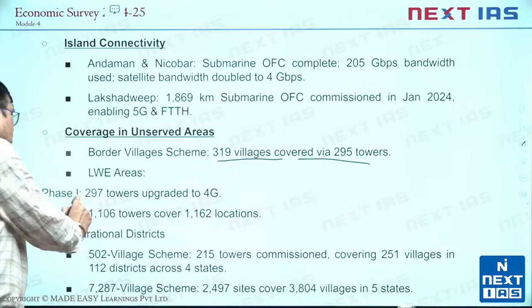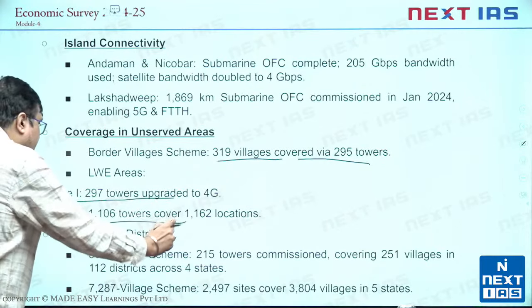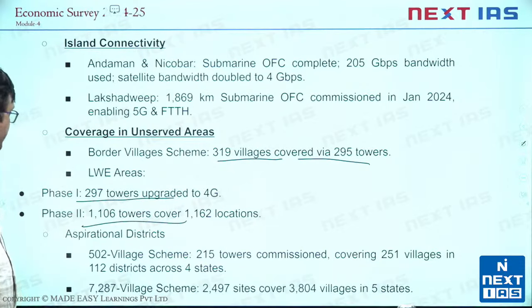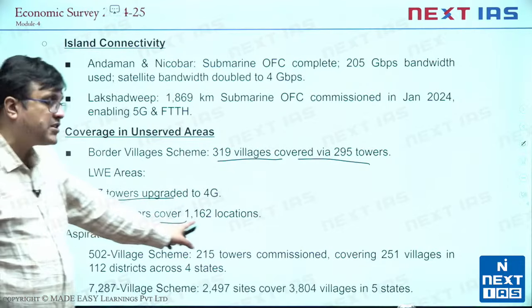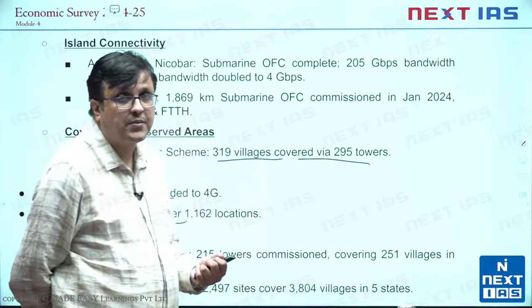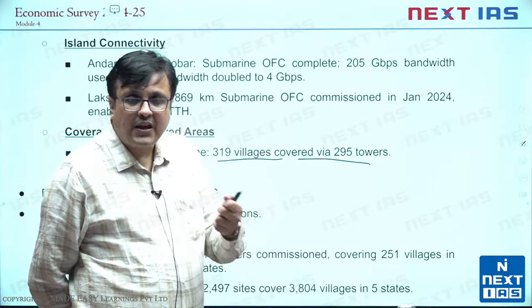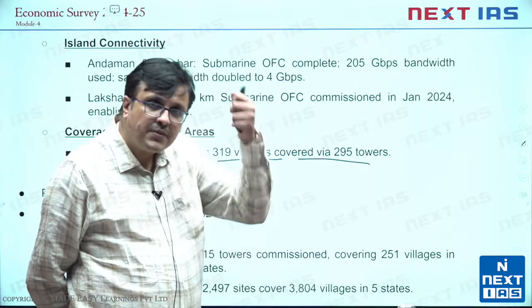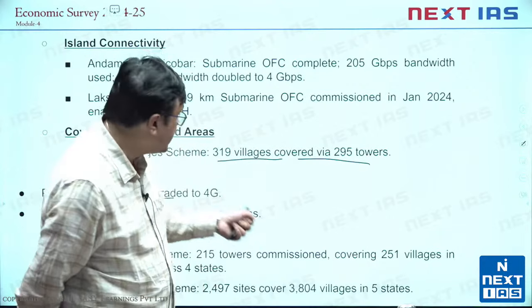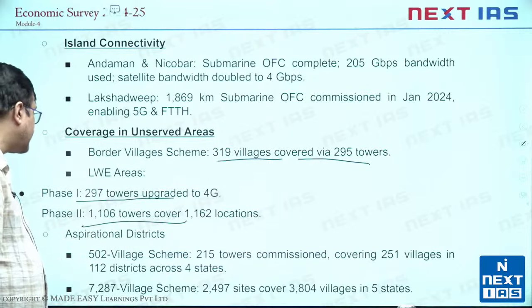In phase 1, 297 towers have been upgraded and 1106 towers are covering 1162 locations. This is again a big achievement because the Naxals in the left-wing extremist areas are very prone to blowing up the towers. So on one side this also shows that Naxalism is going down in India because we see towers being established and remaining intact.